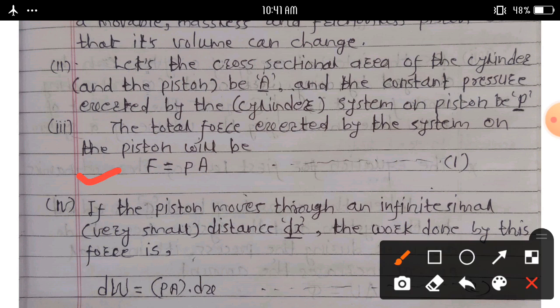This is the total force exerted by the system on the pistons: F is equal to PA. Here P is the pressure exerted on the pistons, and capital A is the cross-sectional area of the cylinders. Then